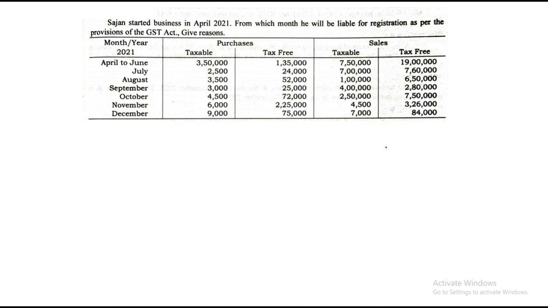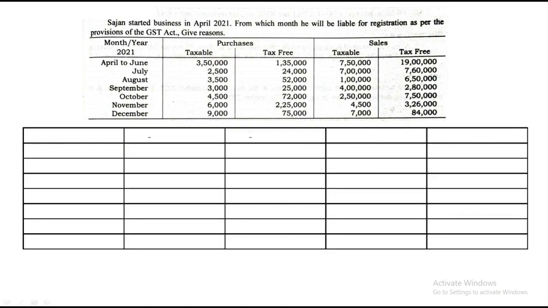So now let us see what columns will be required here. I'll need months, under sales the taxable sale, tax-free sale and total sale, that is nothing but the addition of taxable and tax-free. And then I need another column that will be cumulative, in order to find out where the actual turnover exceeded that threshold limit. Since there's nothing else mentioned, it's all sale, taxable and tax-free. So we'll note down the months, the taxable sale value, the tax-free value and find the total of each and every sale.